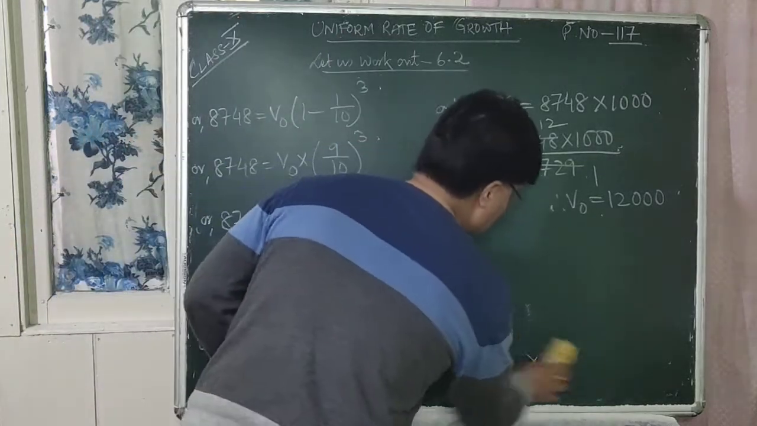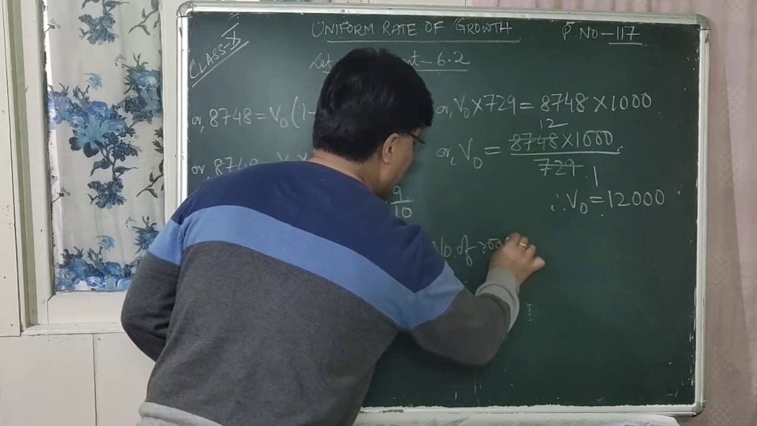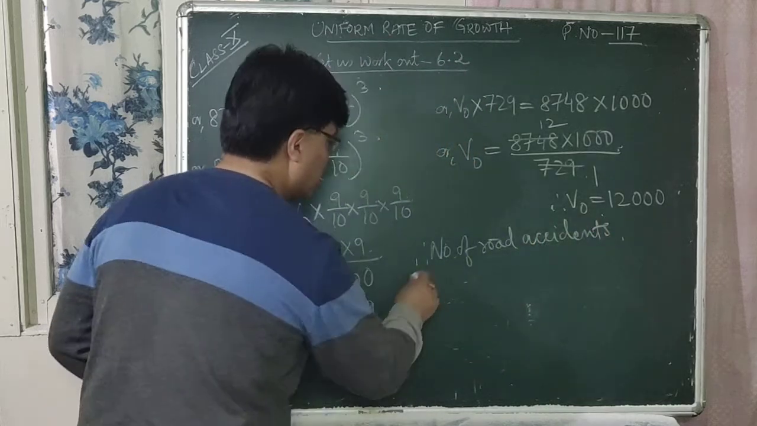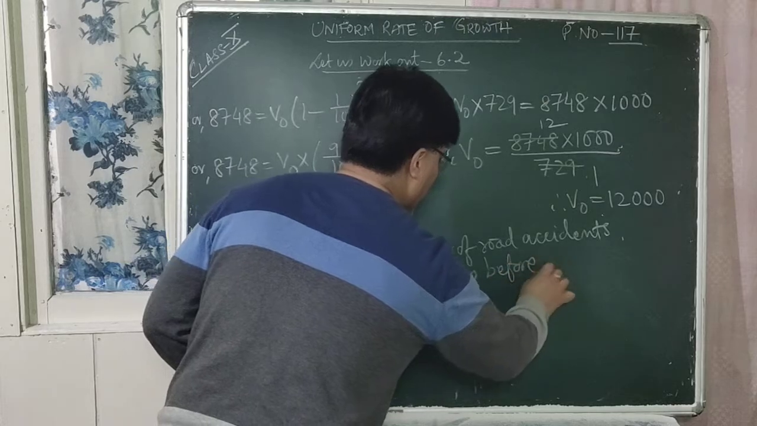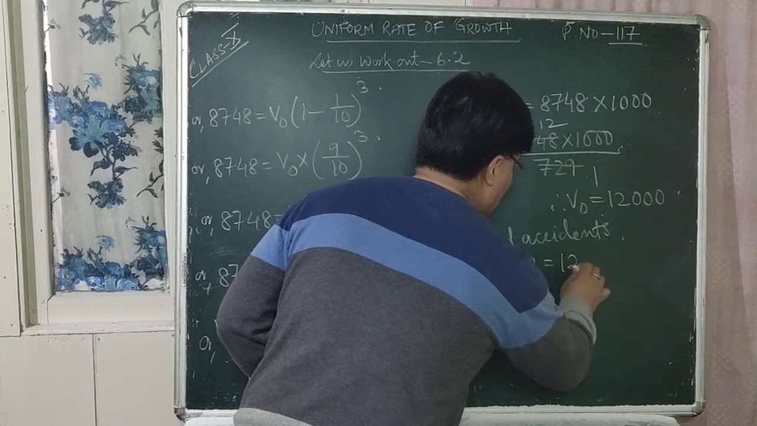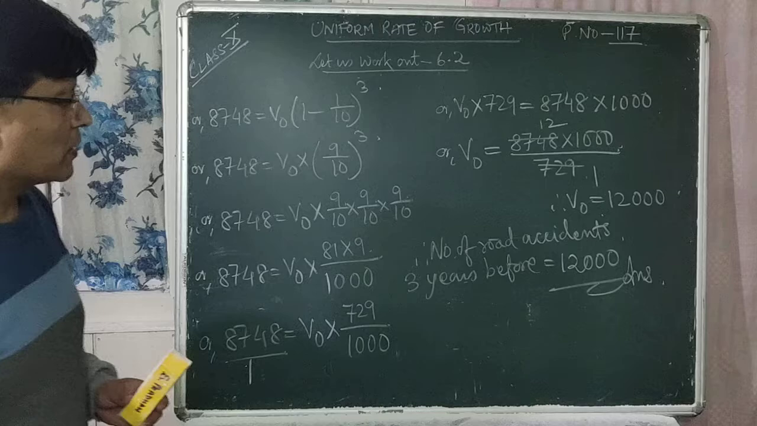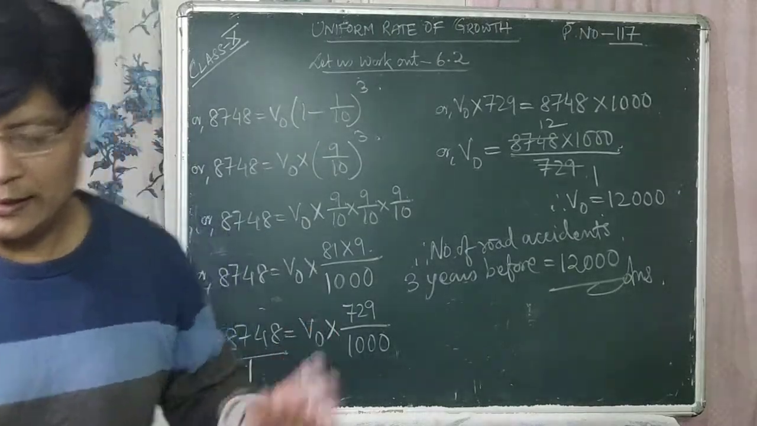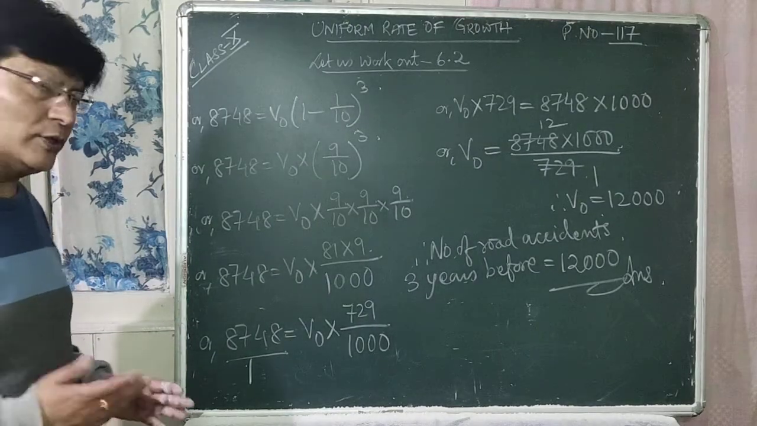Okay. So write down the answer. Therefore, the number of road accidents 3 years before is equal to 12,000. So this is the answer. So you can copy it. So we'll do the next question now.